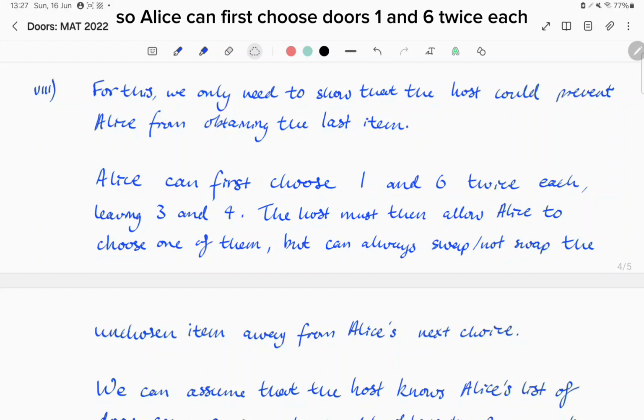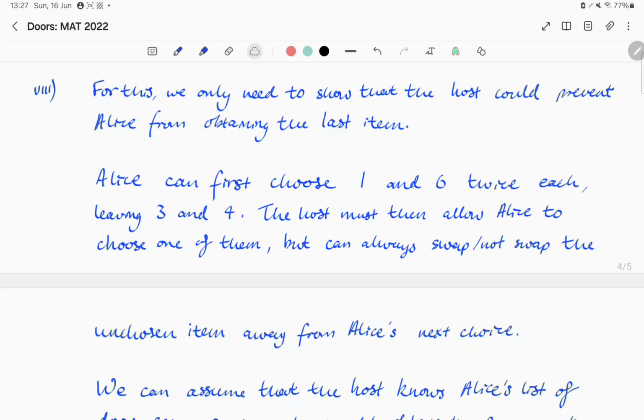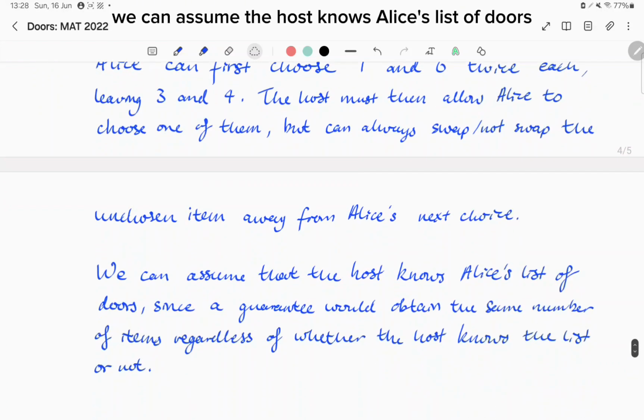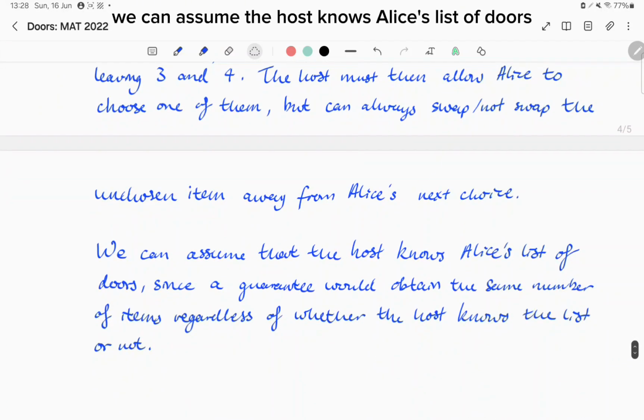Alice can first choose doors 1 and 6 twice each, leaving 3 and 4 unchosen. The host must then allow Alice to choose one of them, but can always swap or not swap the unchosen item away from Alice's next choice. We can assume the host knows Alice's list of doors, since a guarantee would obtain the same number of items regardless of whether the host knows or not.